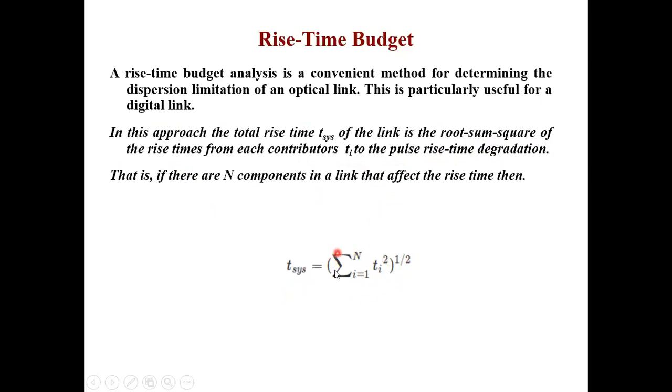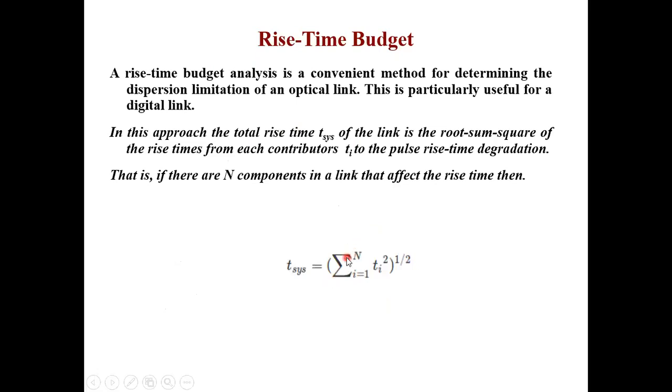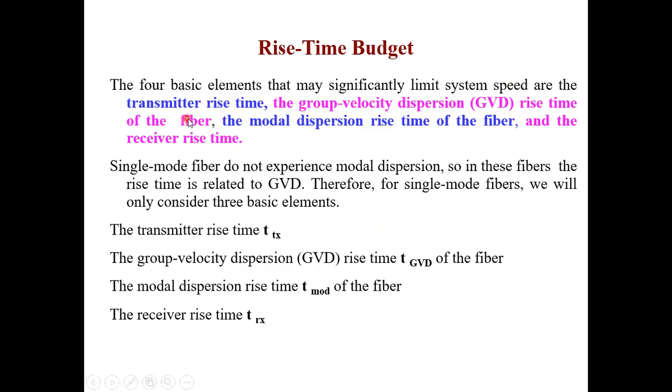So what are those 4 components that will be discussed in the coming formula? The 4 basic elements that may significantly limit the system speed. Here we said that there are n such contributors, but we have majorly 4 contributors. So who are those contributors? From the source side, I have the transmitter rise time. On the receiver side, I have the receiver rise time. And then in between, I have the group velocity dispersion rise time, which I call the GVD rise time, and the modal dispersion rise time of the fiber.